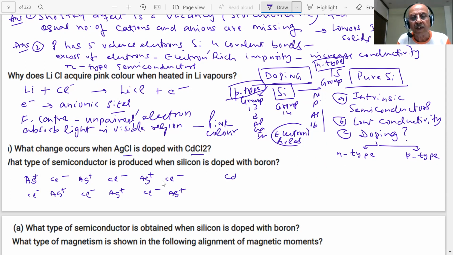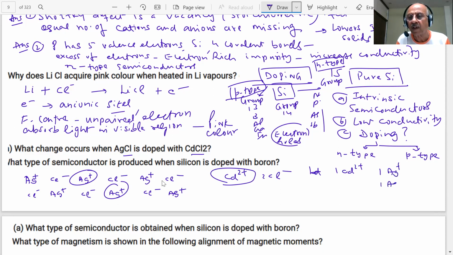You are adding Cd2 plus. Now what will happen? This Cd2 plus will replace two Ag plus ions, one Cd2 plus will take the place of one Ag plus and will create one Ag plus vacancy.